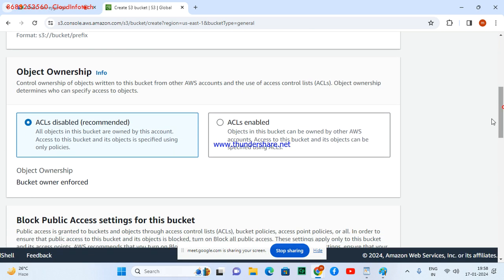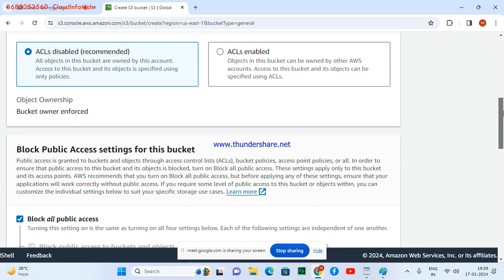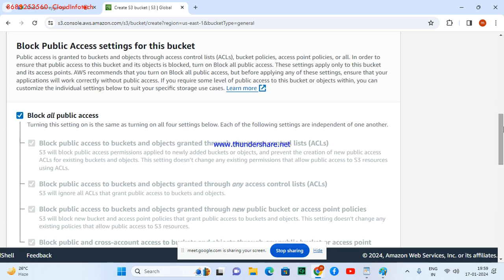Next it asks about object ownership. There is ACL, the access control list, which can be enabled or disabled. Initially you go for ACL disabled, because I don't want the permissions to be defined by a group policy, which is a kind of script. I want to manage the permissions through the console, so I give this option initially. But we'll discuss more on that: what is disable, what is enable, and what are the differences.